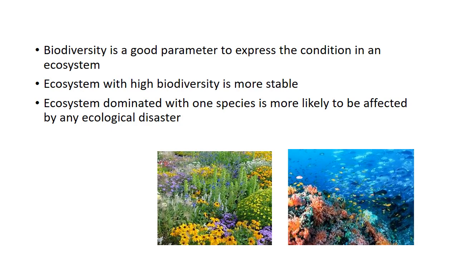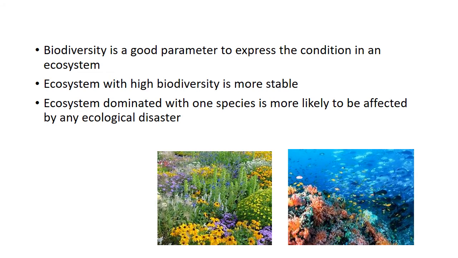So this is how we can measure the number of organisms or richness of biodiversity in a particular ecosystem using a quadrat. Biodiversity is a good parameter to express the condition in an ecosystem. When we think about an ecosystem with high biodiversity, normally it is more stable than an ecosystem with low biodiversity. Why do we call it less stable?